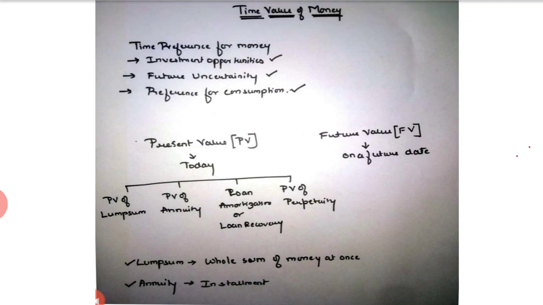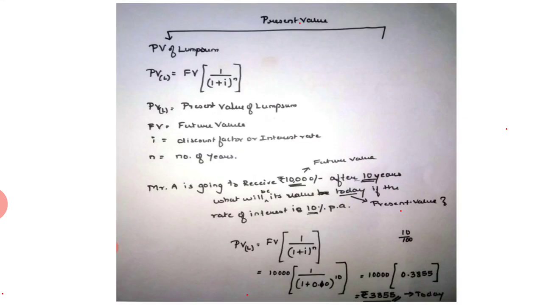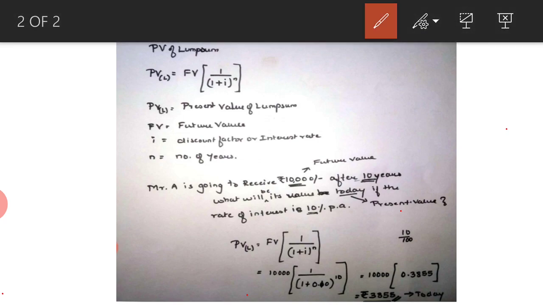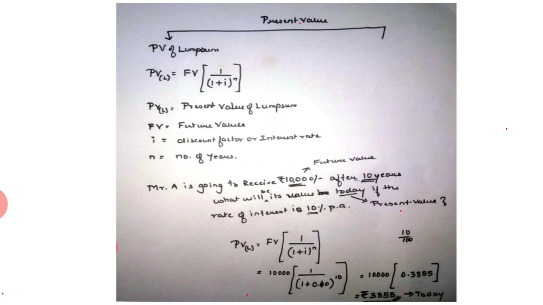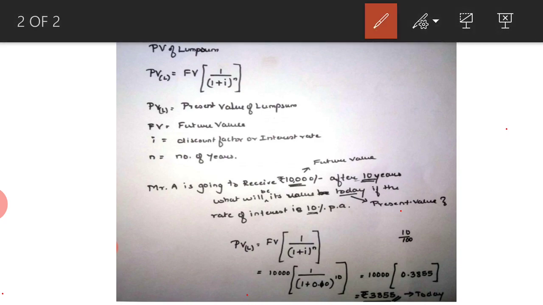Further, let's try to understand this concept of present value of money. Under present value of money, the first part, as we discussed, is about present value of lump sum. I'll repeat it once again. Lump sum means whole sum of money at once, and annuity means money received or invested in parts.